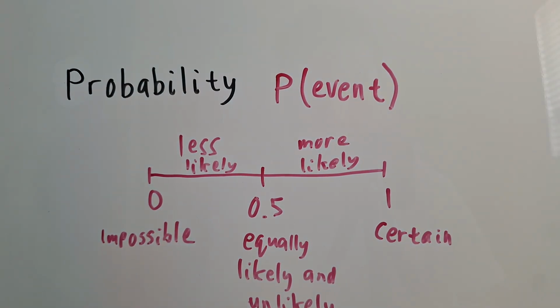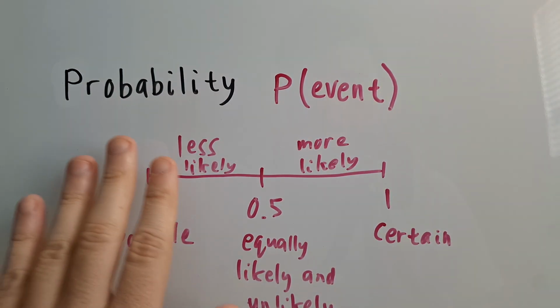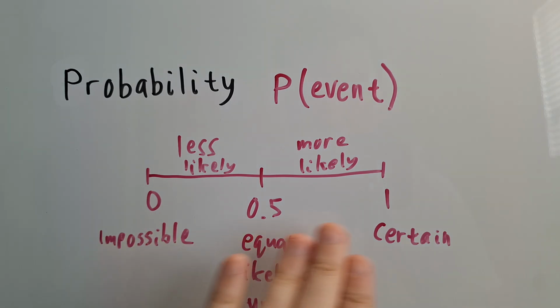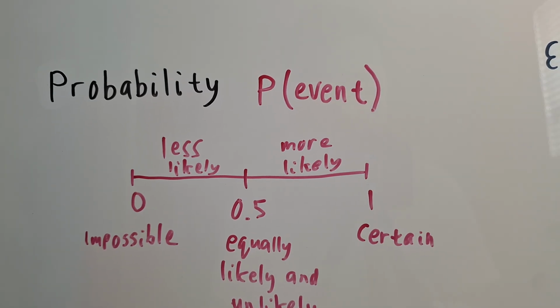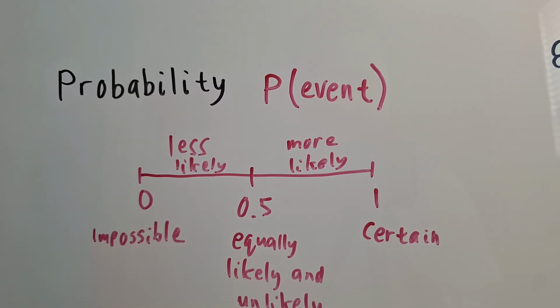So this is our basic rundown from a probability of 0 to a probability of 1. From the definition, a probability value can never be negative or greater than 1. That is just very far-fetched and impossible.